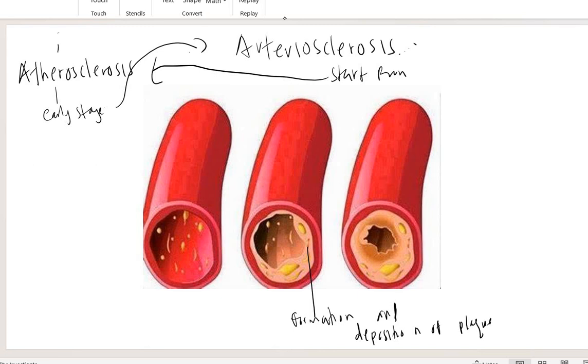Start with atherosclerosis first. So you have to differentiate atherosclerosis and arteriosclerosis. Arteriosclerosis occurs when there is already plaque here, so we add calcium here. Calcium is deposited on the plaque and causes the artery to become hard and lose its elasticity.